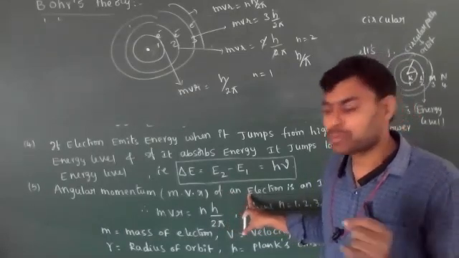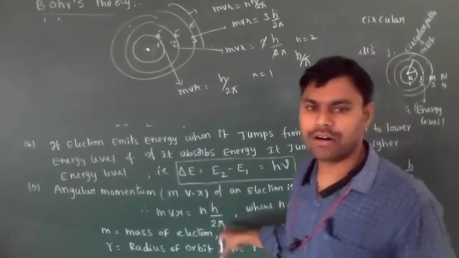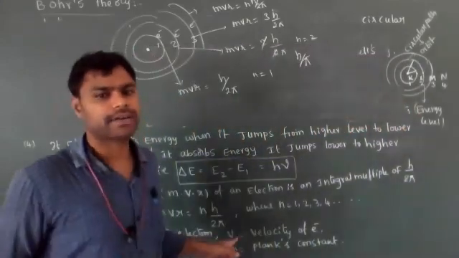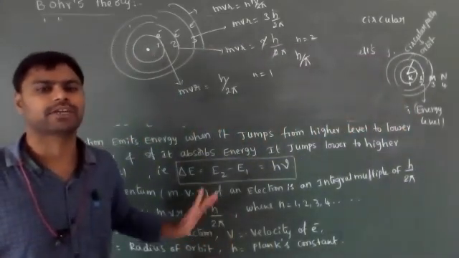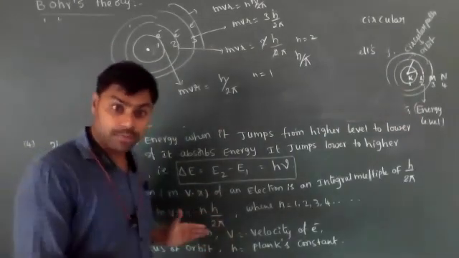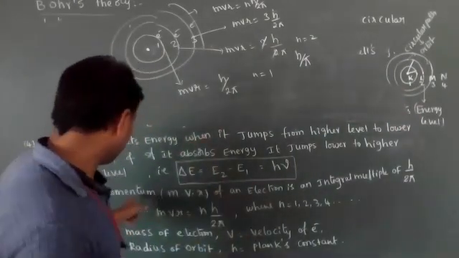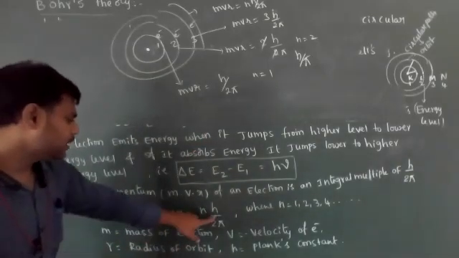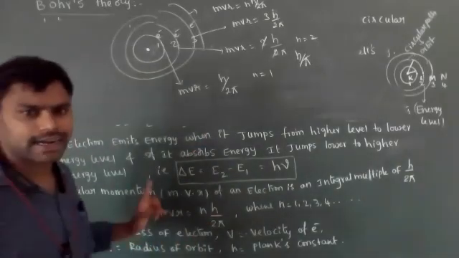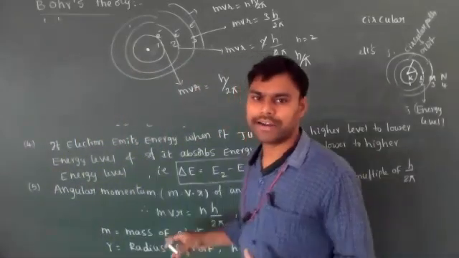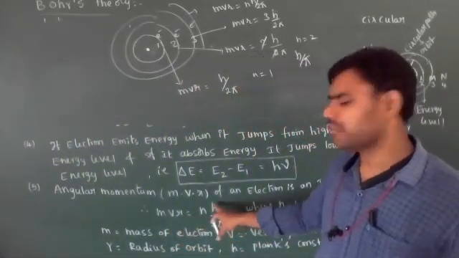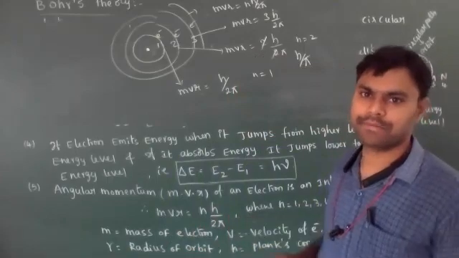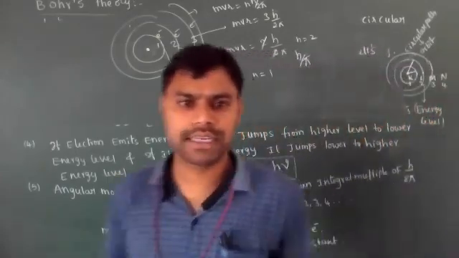De Broglie proved that the angular momentum of an electron present in an orbital is an integral multiple of h by 2 pi. But Niels Bohr did not prove it; he proposed this postulate. He imagined that, and he gave one relation, that the angular momentum of an electron is an integral multiple of h by 2 pi. These are the important postulates of Bohr theory.